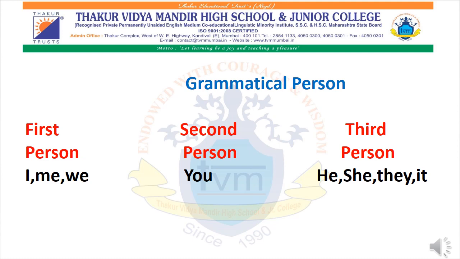If ever they ask you what the first person is, it is I, me and we. Okay, second person is only you, it is only your identification. And third person can be the name of a person, place, animal, thing, like Neha, Sneha, sun, moon. Okay, so these are the three pillars of the tense grammar that we will come across. The first one is the sentence structure. It is subject plus verb plus object.